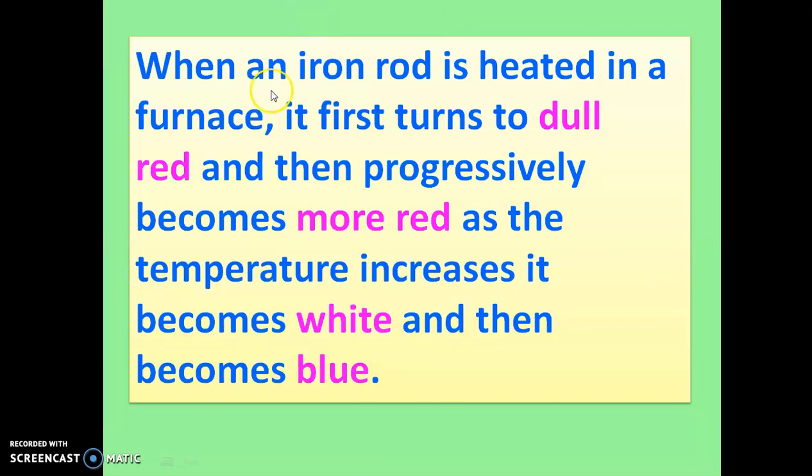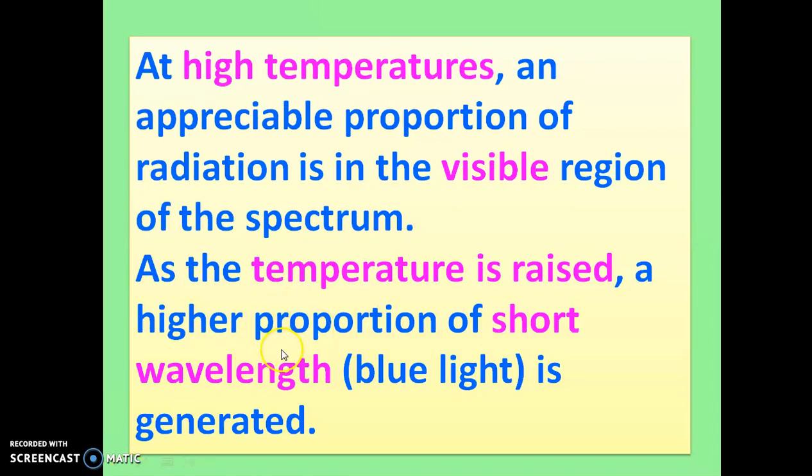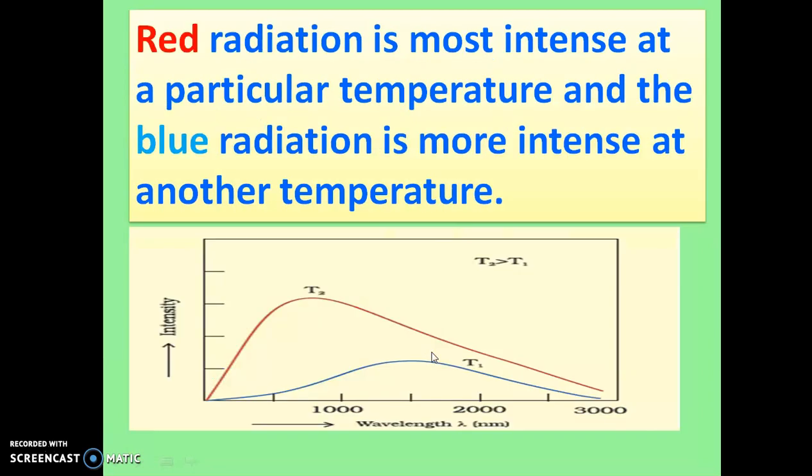If you take an example of an iron rod, when this iron rod is heated in a furnace, it first turns to dull red color. Then progressively it becomes more red. When we increase the temperature further, it becomes white. It glows white, and finally it becomes blue. So it means that as the temperature increases, a higher proportion of short wavelength, that is blue light, is generated.